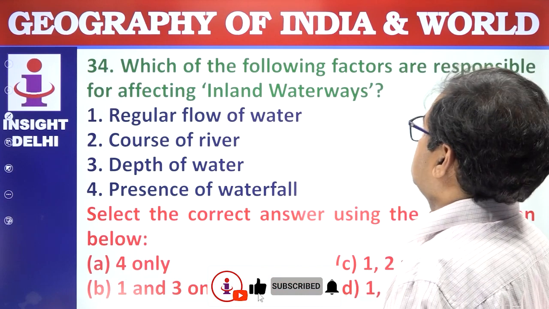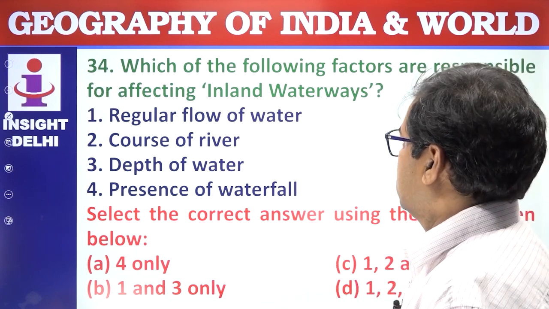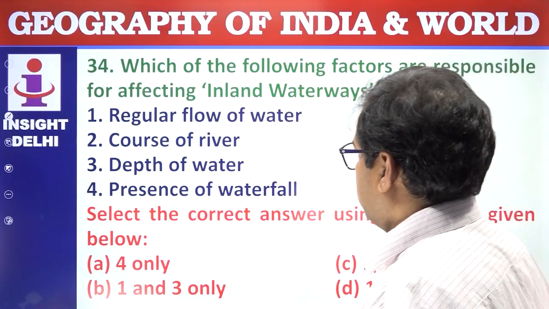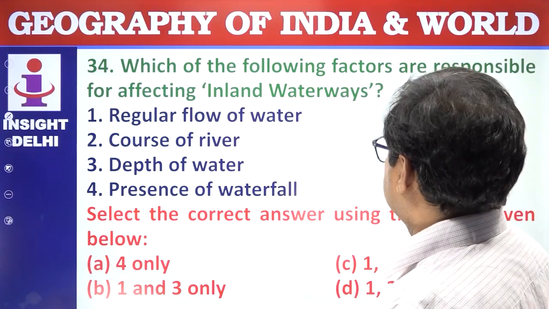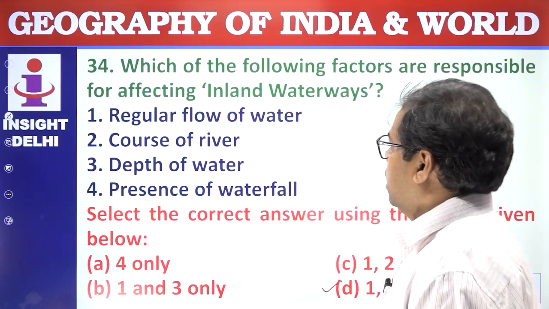Next question. Which of the following factors are responsible for affecting the inland waterways? Regular flow of the water, course of river, depth of water, presence of waterfall. So this is presence of waterfall. Yes, all the statements are correct. So answer is D.